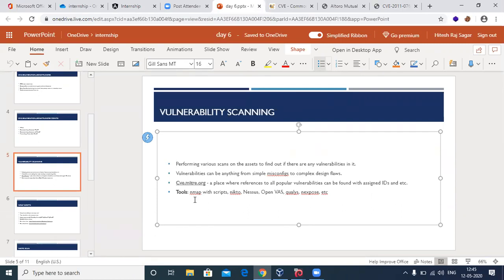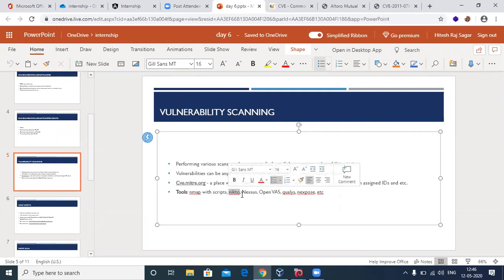So Nmap has an additional functionality to run different scripts as well. It is not just a host scanner or port scan or something like that. You can actually do vulnerability assessment too, using different scripts, which we are going to discuss in the next slide. And other than that, we are going to discuss Nikto today.